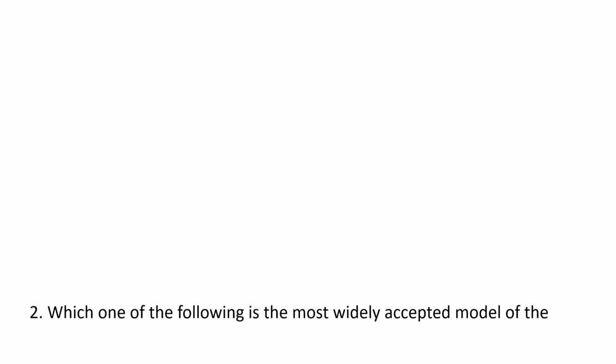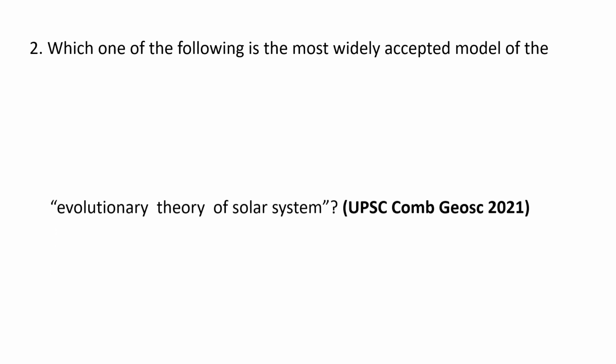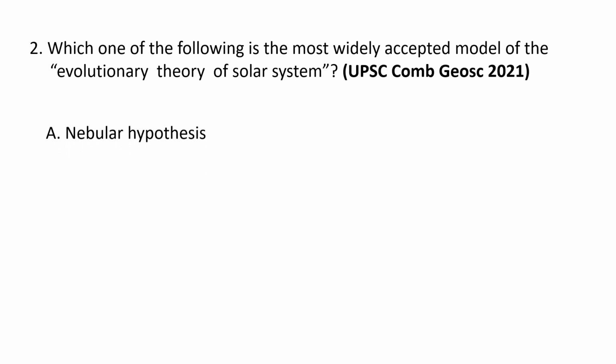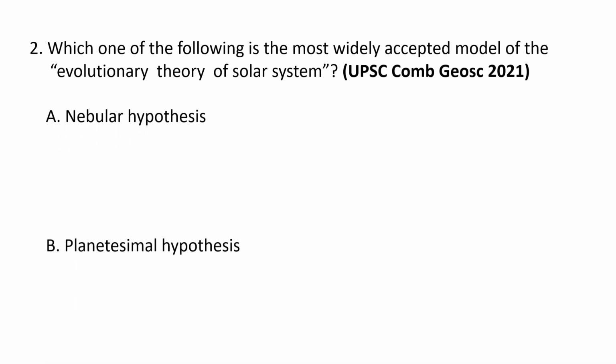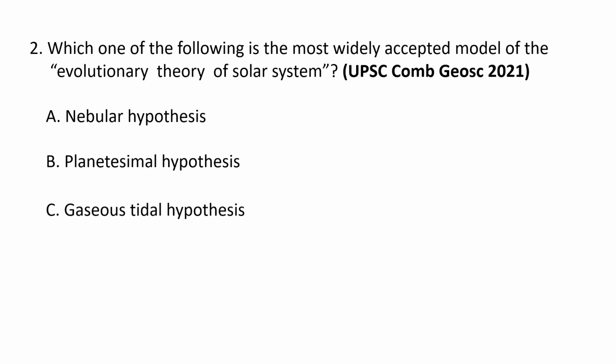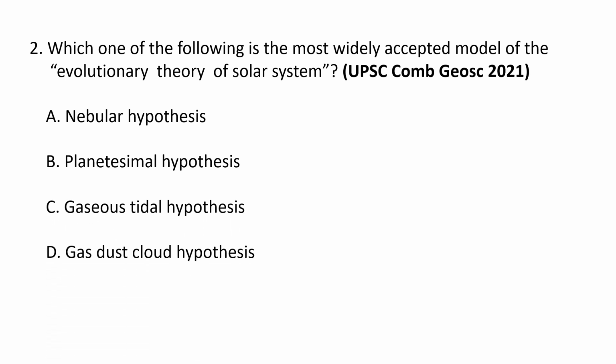Next question. Which one of the following is the most widely accepted model of the evolutionary theory of solar system? Choices are A. Nebular hypothesis, B. Planetesimal hypothesis, C. Gaseous tidal hypothesis, and D. Gas dust cloud hypothesis. So the correct answer is